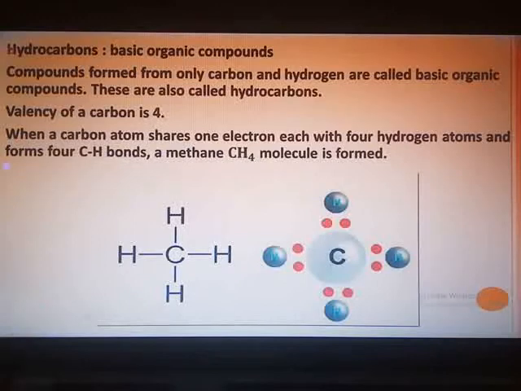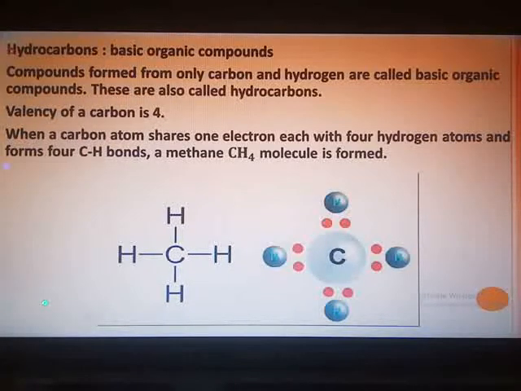Now, you know that the electronic configuration of carbon is 2 electrons in the first shell and 4 electrons in the second shell, because the atomic number is 6. So 4 electrons in the last shell means the valency of carbon is 4.